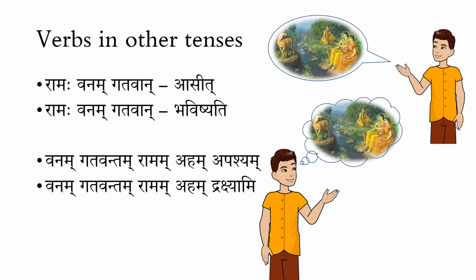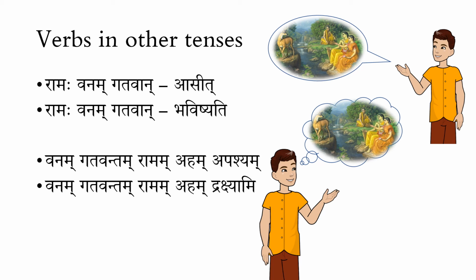So it is like a relative. Rama may not have reached the forest as of now, or he might have reached the forest as of now. That is not clear when I use Drakshami in the future tense. But whenever I see him in the future, at that time, definitely he would have reached the forest. That is the meaning here.